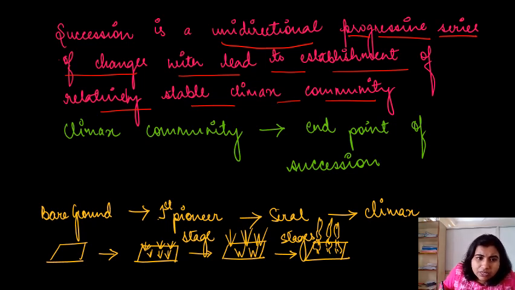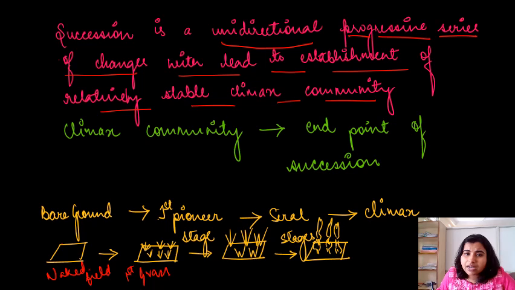That means what? Suppose if you see a field which has nothing in it, it is a naked field, right? We can call it a naked field. After some time you will see that some grasses will come on it. So these are the first plants or first grasses on this naked field, right? After that, these grasses will be replaced by another type of grasses, and this is the second type of plant, right? And this again will be replaced by a very stable kind of trees.